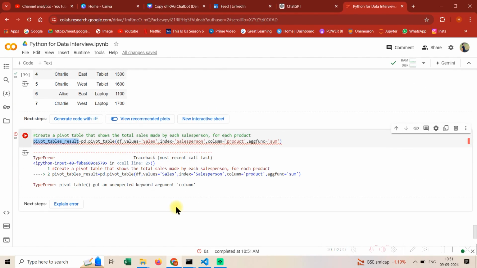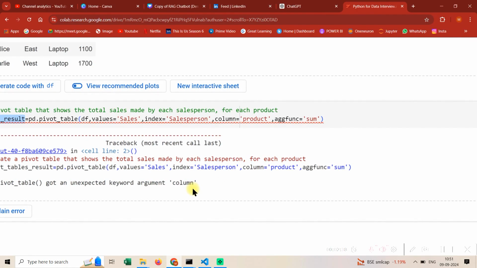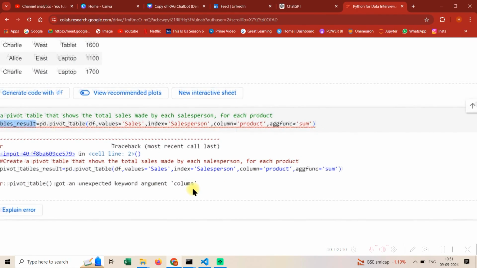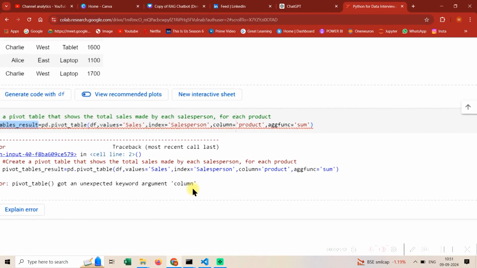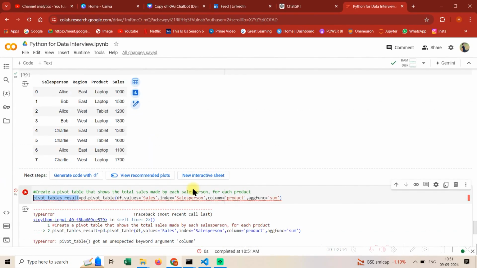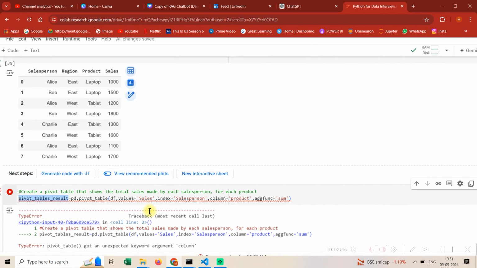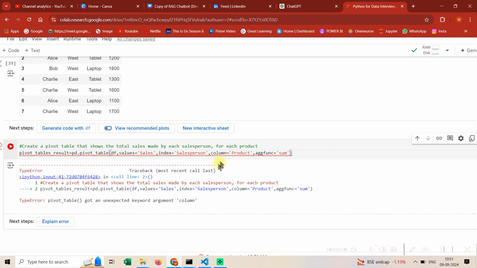So there is some error. Got an unexpected keyword argument column. Okay, so the values is sales, index is this, and the product is here. But still, okay, we have an error.